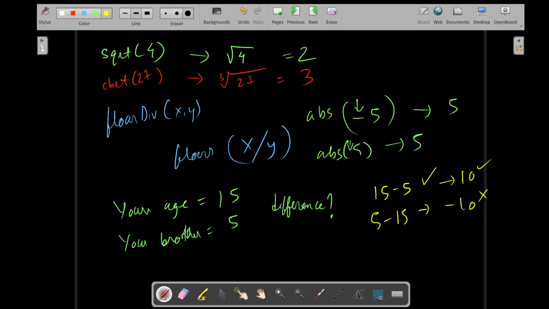I just want to see the gap. What is the gap between you and your brother? -10 can't be a gap. So scenarios like this, where the sign does not matter, you are going to use absolute.